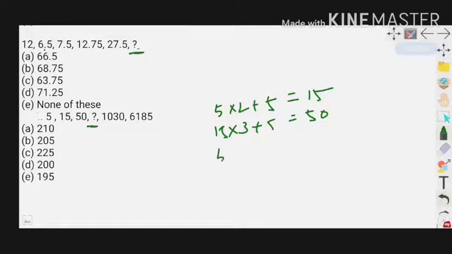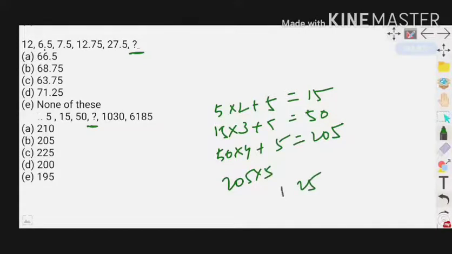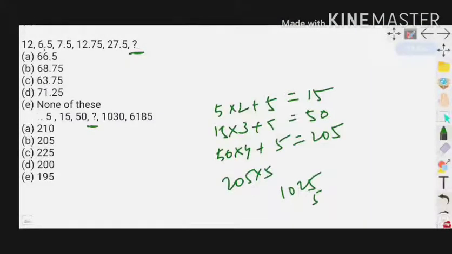And 50 into 4, 200 plus 5, 205. Check whether it is correct or not. 205 into 5, 5 5s are 25, 5 2s are 10, so 1025 plus 5, 1030. Satisfied. Answer is 205.